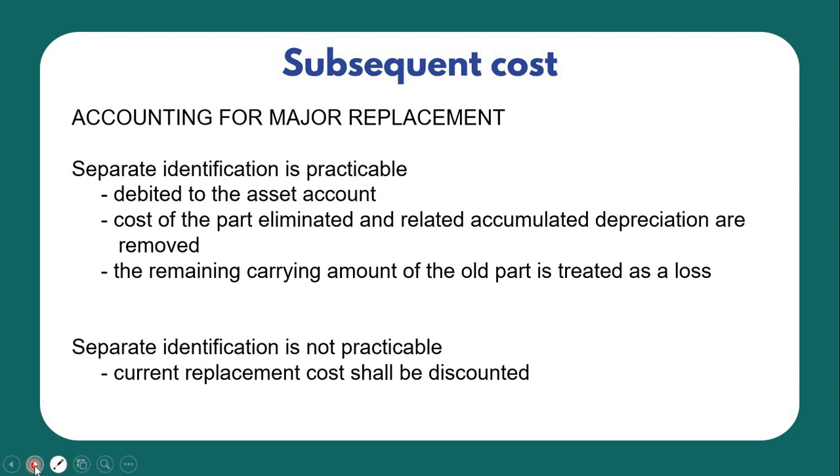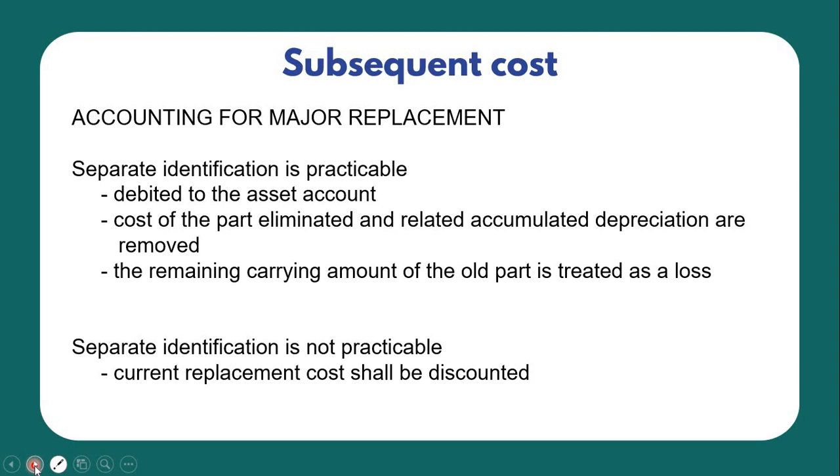Next, accounting for major replacement. So when there's a major replacement, how do we account for such replacement? It depends if separate identification is practicable, meaning to say we can identify separately the item or the asset being replaced.